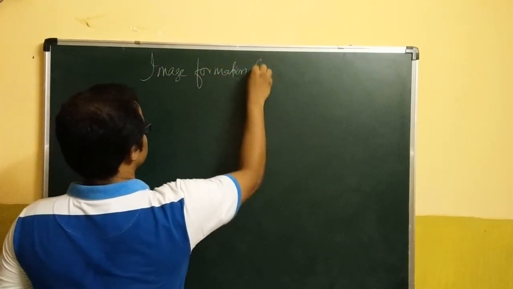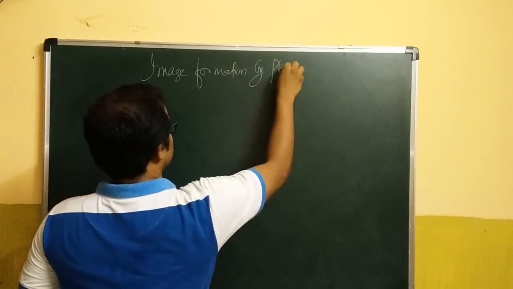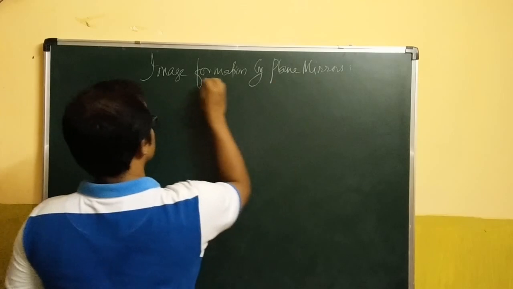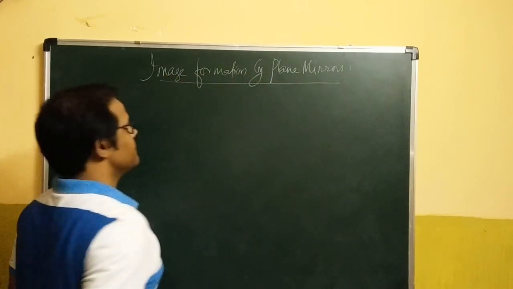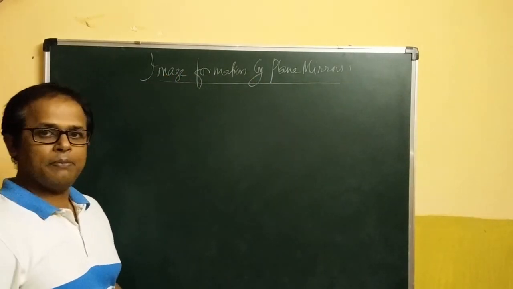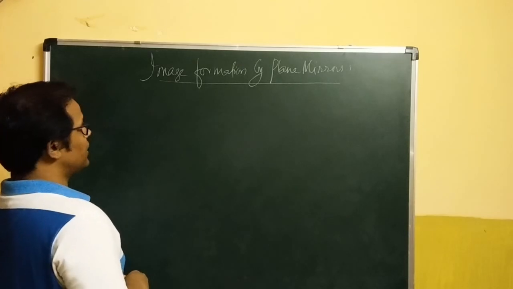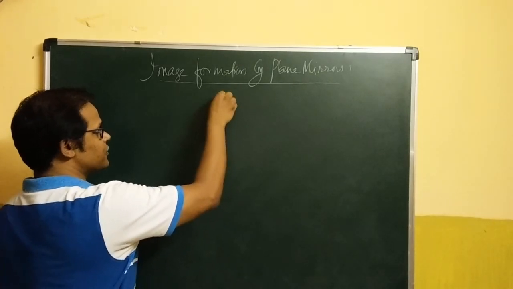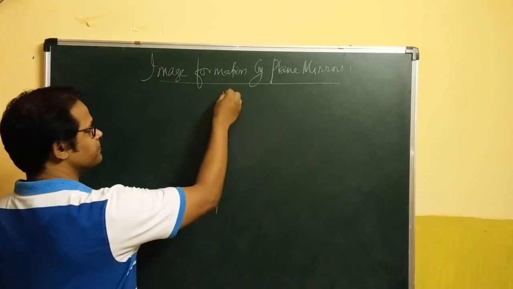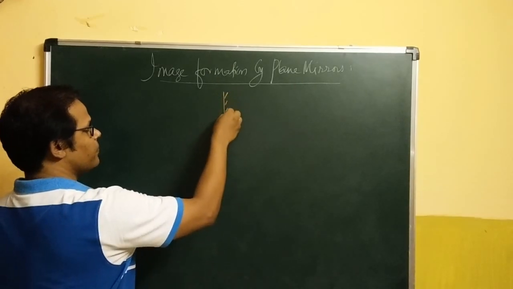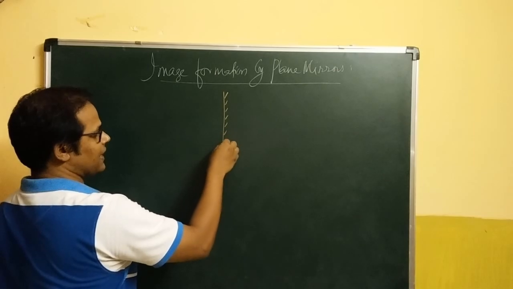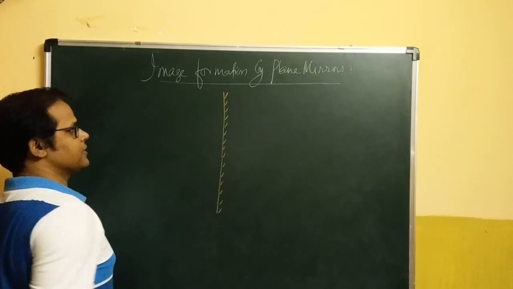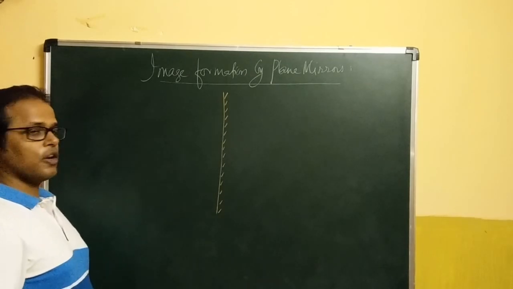Image formation by plane mirrors. Let us see how an image is formed by plane mirrors. Let us assume this is the plane mirror, the polished back surface indicated by oblique lines. Please follow this ray diagram very closely.